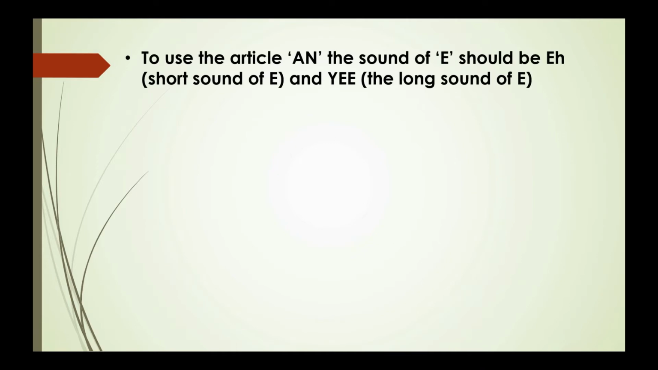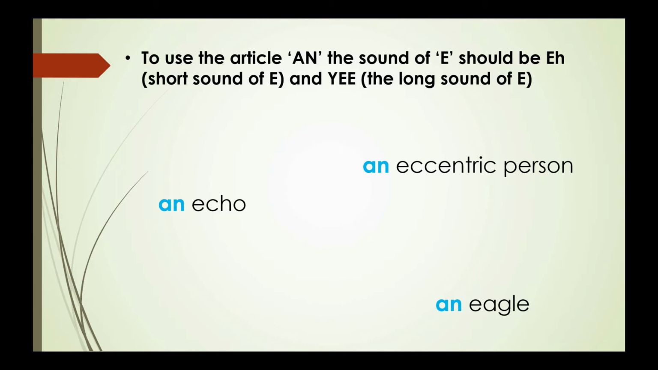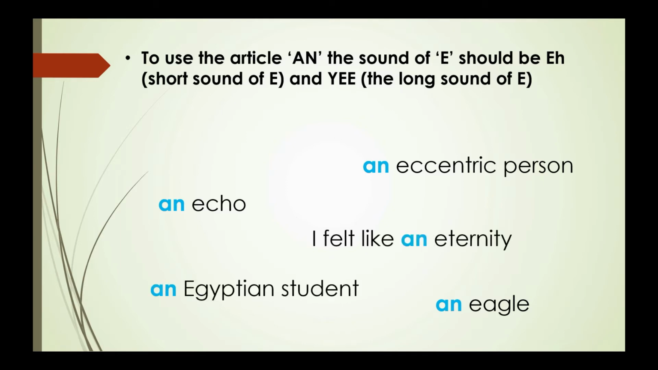To use the article an, the sound of E should be the short sound of E, and the long sound of E. For example, an egg, an eagle, an eccentric person, an echo, an Egyptian student. I felt like an eternity.